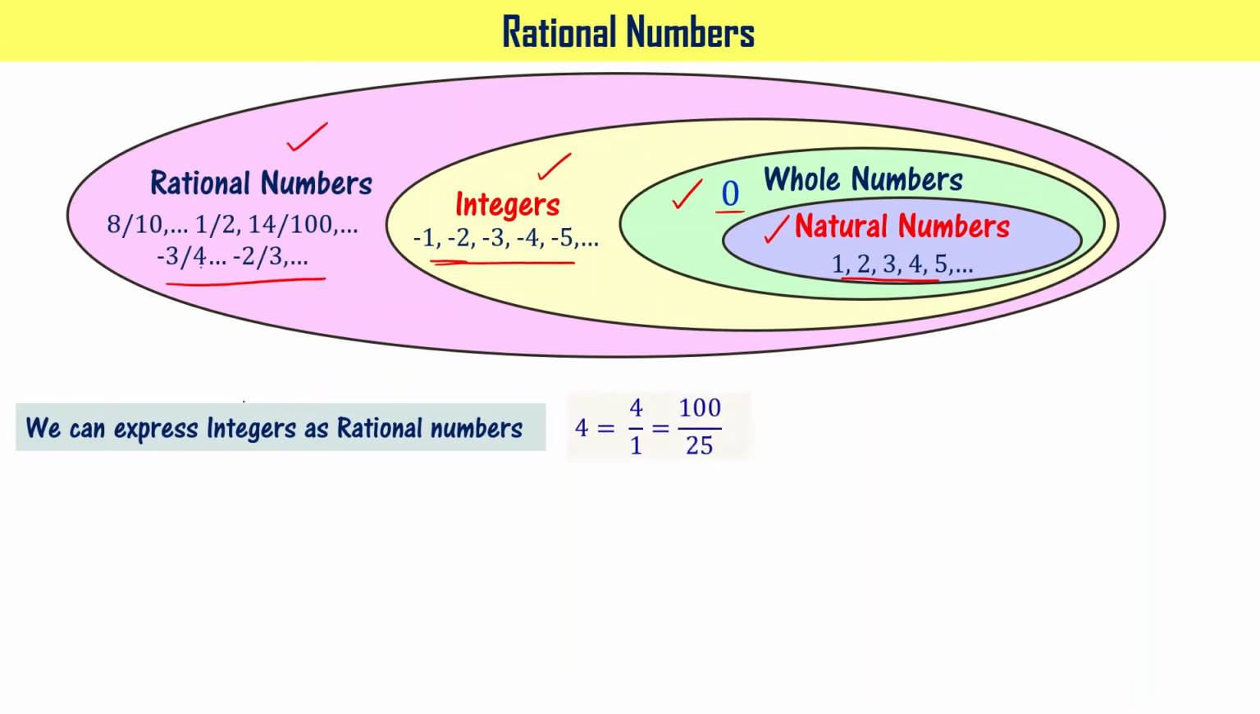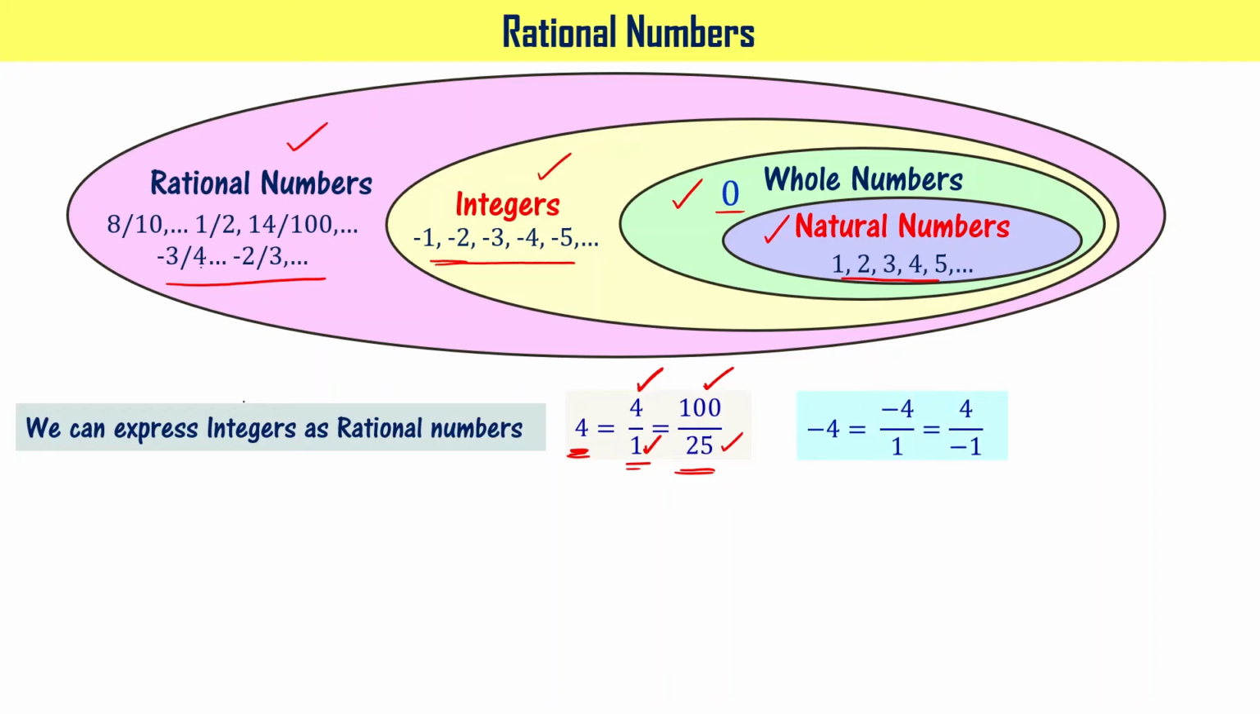For example, 4 is an integer, right? I can write that as 4 by 1, right? 4 by 1 is ratio of two integers. That I can also write as 100 by 25. 100 by 25 is also equal to 4, right? 4 I was able to write as ratio of two integers. In this case, it is 4 by 1 or 100 by 25. It means integers are also rational numbers.